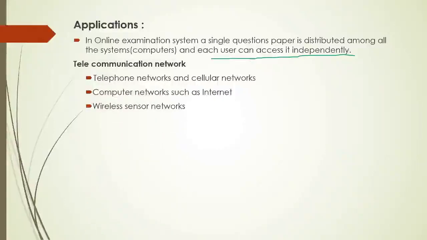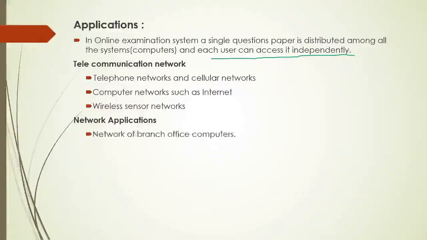Wireless sensor networks. These networks are mostly used for security purposes. You can find these networks mostly in military areas, where security is more important. They keep monitoring a particular area so that they can sense the enemies and so on. These are used in banking also, so that no robbery should happen and all such things.